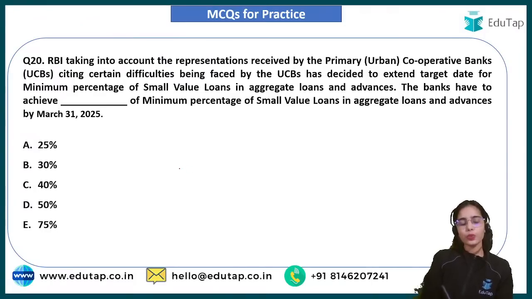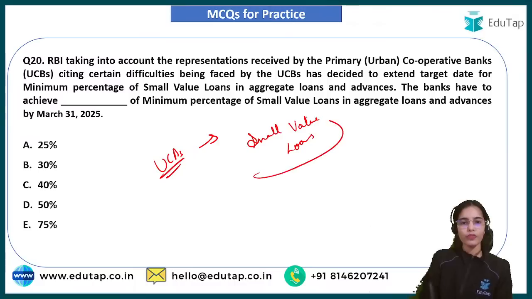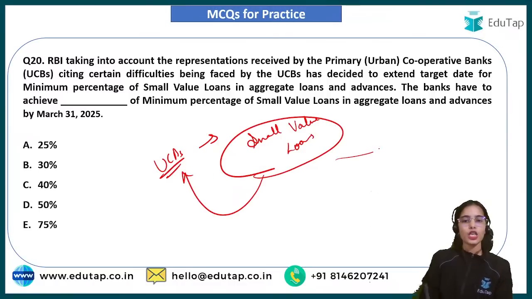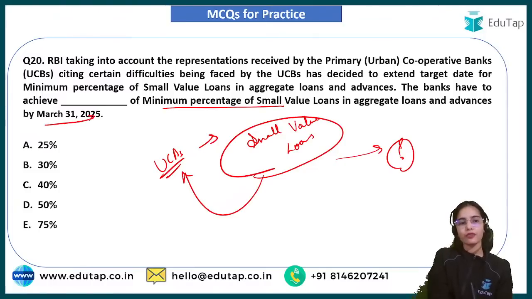Now coming to the next question, that for the urban cooperative banks, the small value loans. There is a guideline that has been released by the RBI in regard to small value loans by the UCBs. So what is the minimum percentage of small value loans that has to be achieved by the UCBs by March 31st, 2025? Be very careful in answering this question.